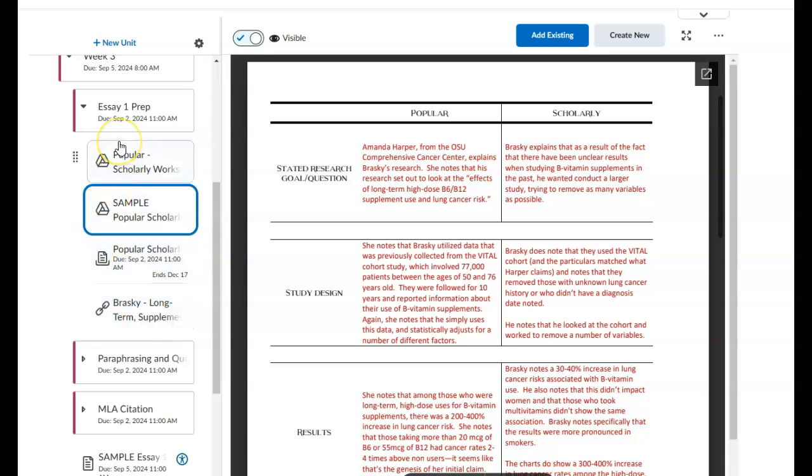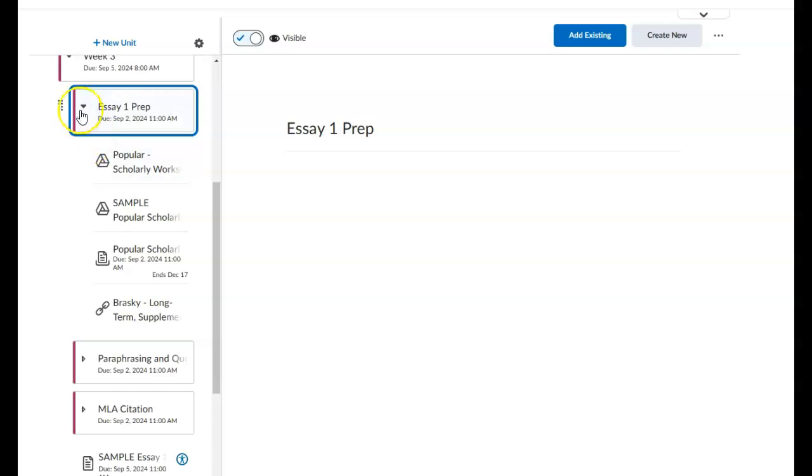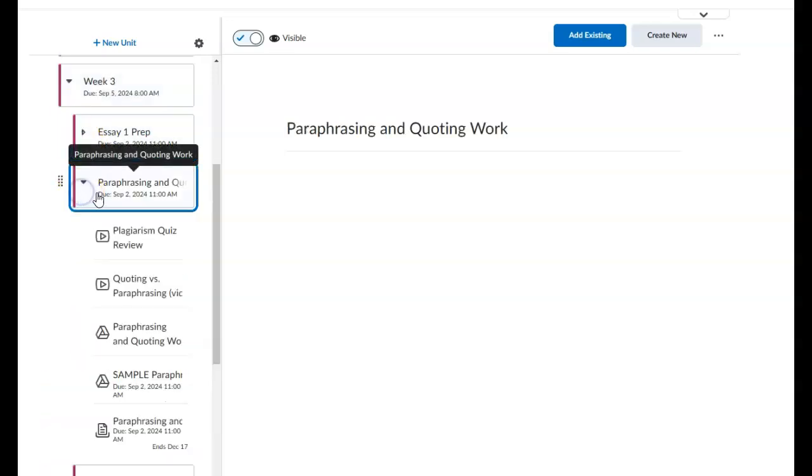Okay. So it's Essay 1 Prep. Again, it's designed to help you start to understand what the differences are between what the popular article says and what the scholarly article says. All right. So that's that section. Let's go ahead and go on to paraphrasing and quoting.